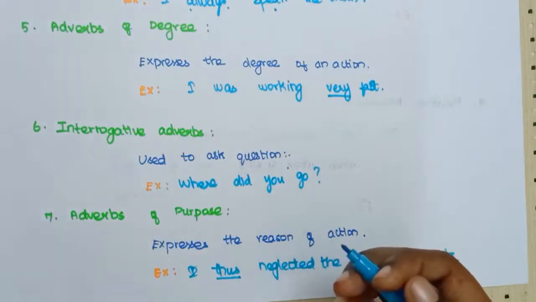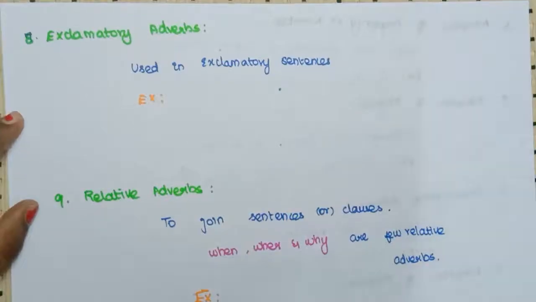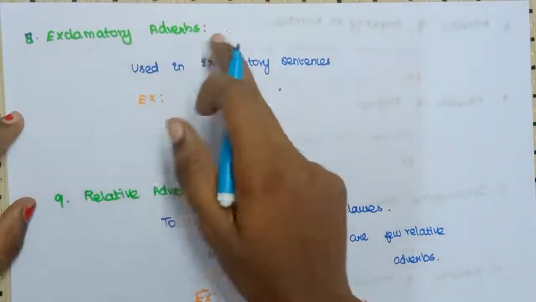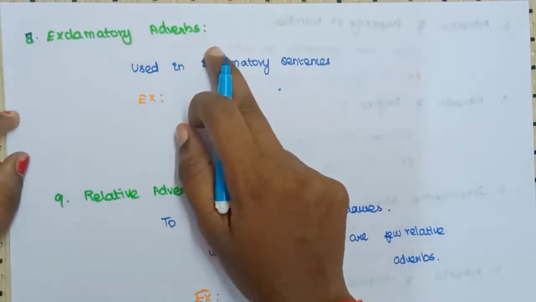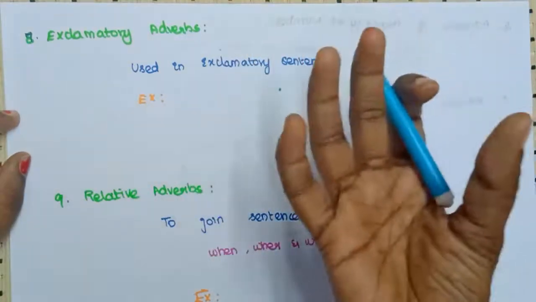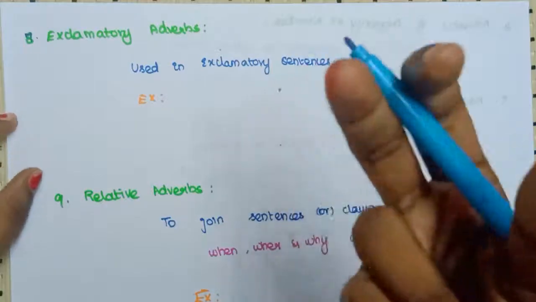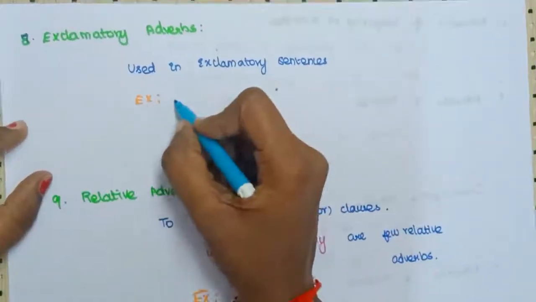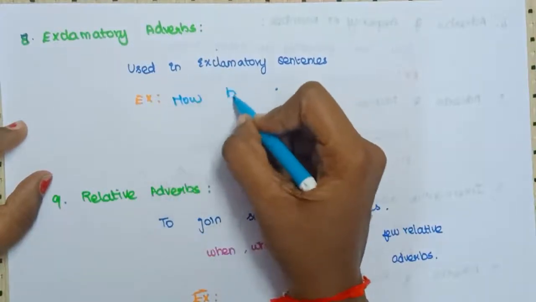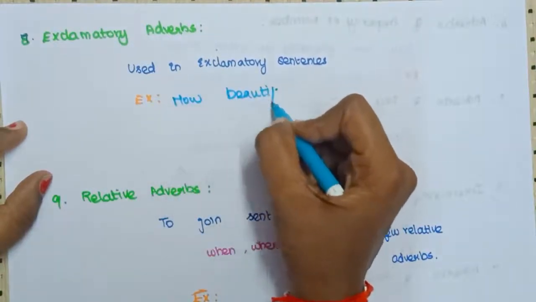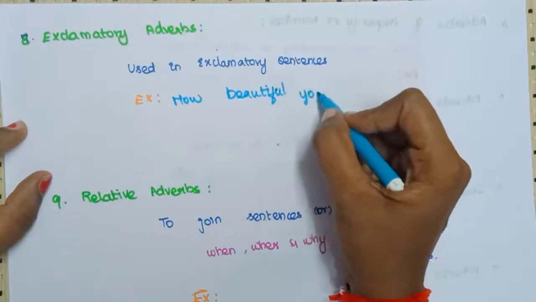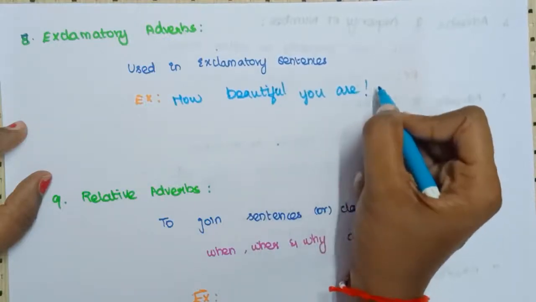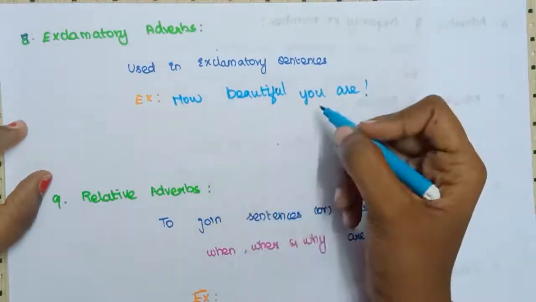Now we are going to see the eighth type. The eighth type is exclamatory adverb, or we can say the adverbs that are used in exclamatory sentences. So if you say, how beautiful you are, this is actually an exclamatory sentence, right?